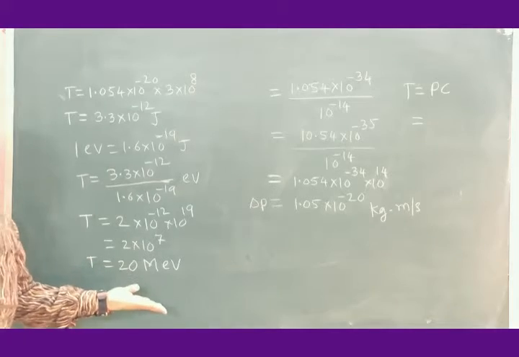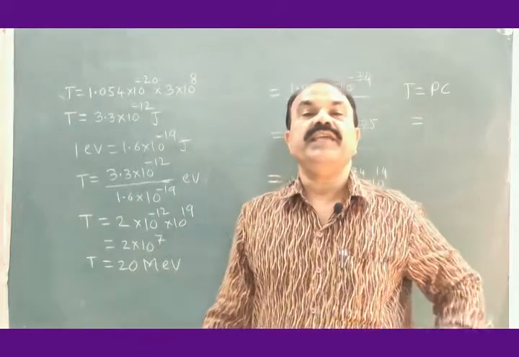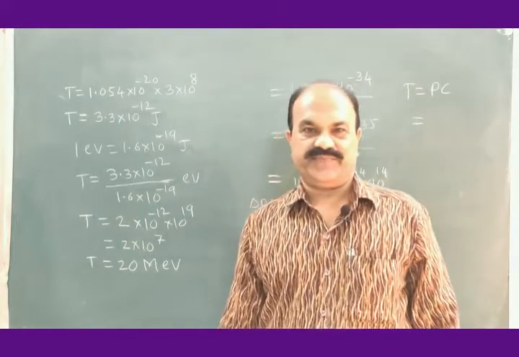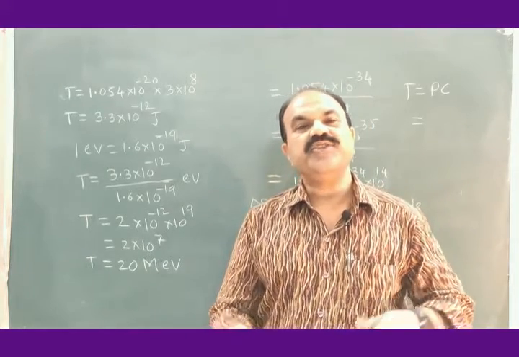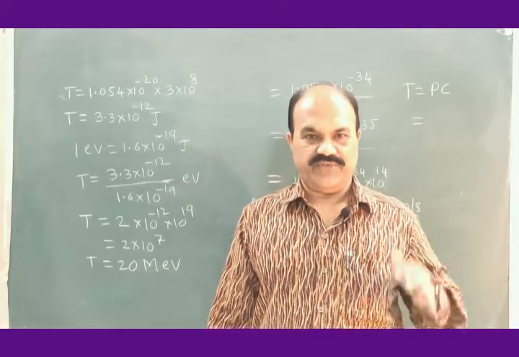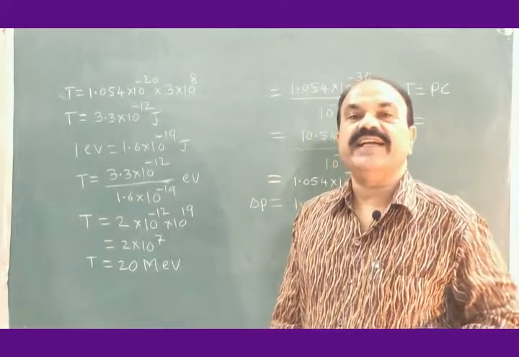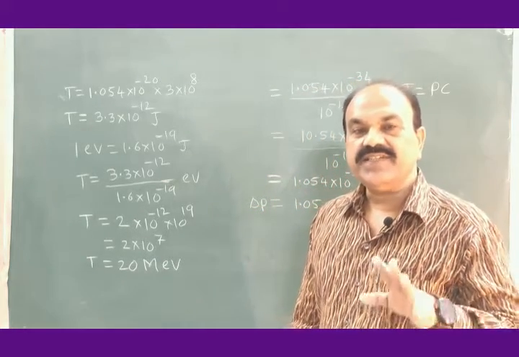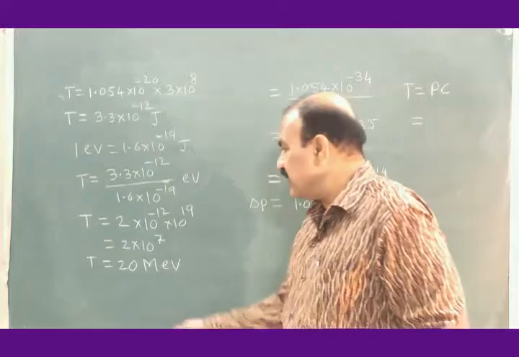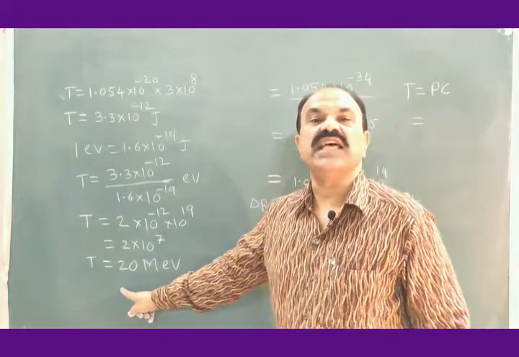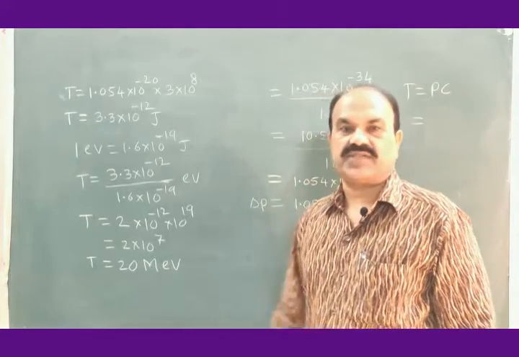The kinetic energy of the electron should be how much? It is of the order of 20 million electron volt. If we measure the energy of electron by any sources, we find that the energy possessed by an excited electron is also much smaller than a fraction of this energy. This energy is too large.